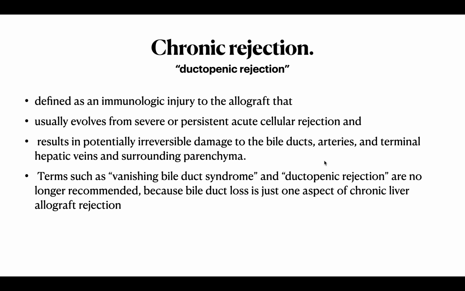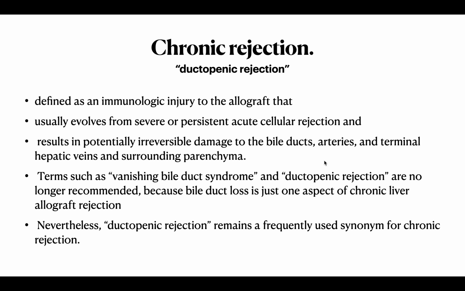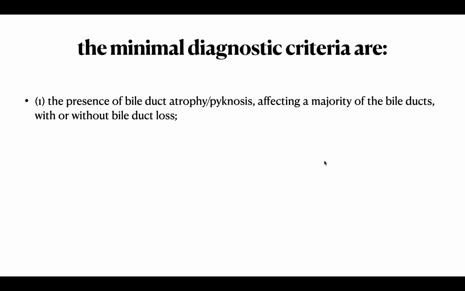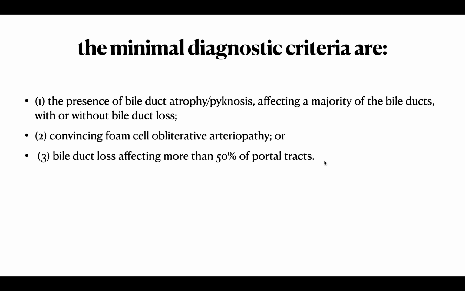So, important thing to remember is ductopenic rejection is equal to chronic rejection. Nevertheless, ductopenic rejection remains a frequently used synonym for chronic rejection. Clinical diagnosis of chronic rejection is suspected with a history of acute cellular rejection who develop progressive cholestasis. The minimal diagnostic criteria are presence of bile duct atrophy, pyknosis affecting a majority of the bile ducts with or without bile duct loss, convincing foam cell obliterative arteriopathy, or bile duct loss affecting more than 50% of the portal tracts.